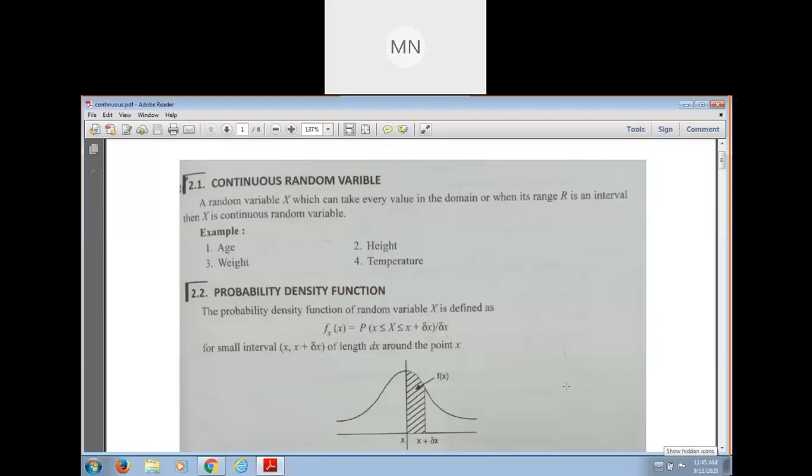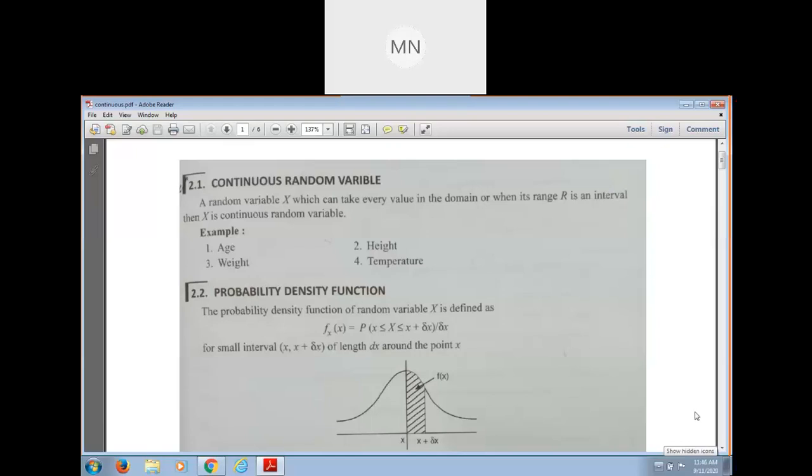Remember one thing: if the random variable takes values from an interval, then you have to use probability density function. If the random variable is defined on a finite set, then you can use probability mass function. If an interval arises, then you have to use probability density function, and also a continuous random variable.